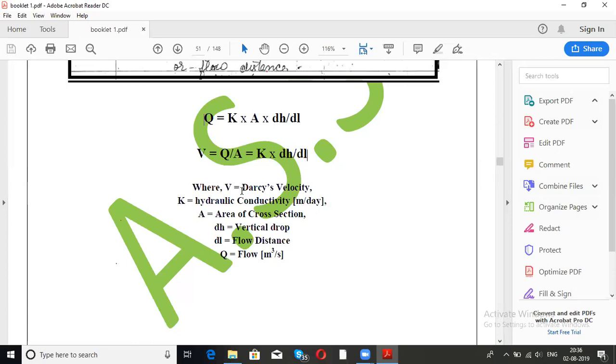So let's derive. Now you know the equation, this is the Darcy's law equation, you know that. K dot A dH by L. It's not DL, it is L. ठीक है? Flow distance बोलते हैं. This is typing error. It is only L. Okay. So now what happens, guys? Darcy's velocity calculate karna hai. So what do you think is the formula of velocity?